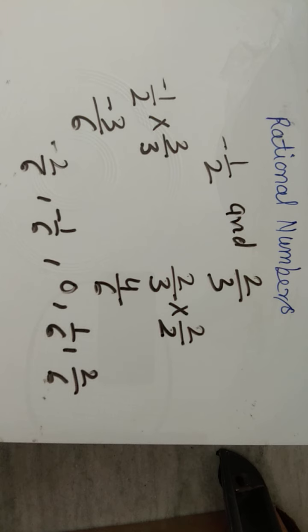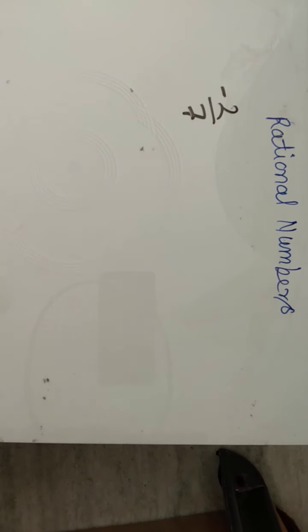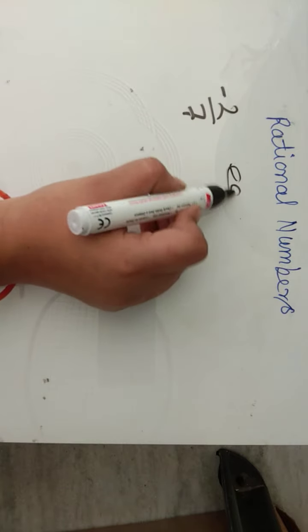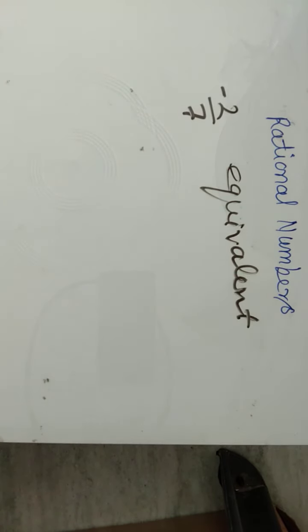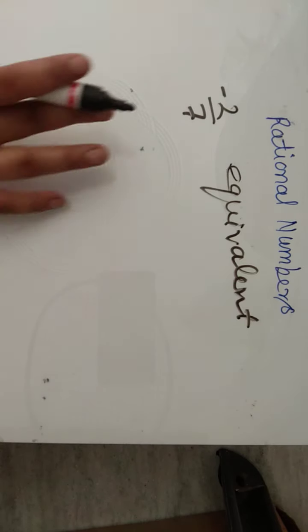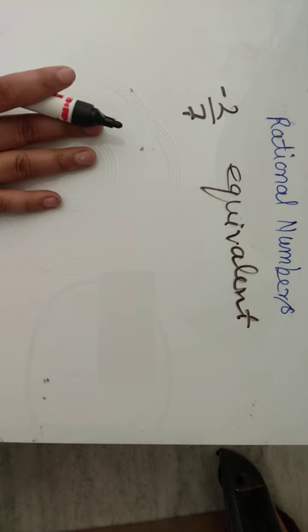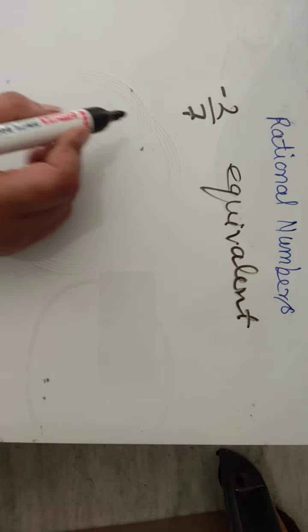Okay, now we will discuss the equivalent rational numbers. आपको रैशनल नंबर दिया है और आपको उसी के इक्विवेलेंट रैशनल नंबर लिखना है. Now see, here you have to write down equivalent rational numbers. So for this what you have to do, you have to multiply both terms by any of the numbers. Okay, generally we do it in the ascending order. For example, इसके equivalent अगर आपको 4 rational number लिखने हैं, so first of all we multiply it by 2.